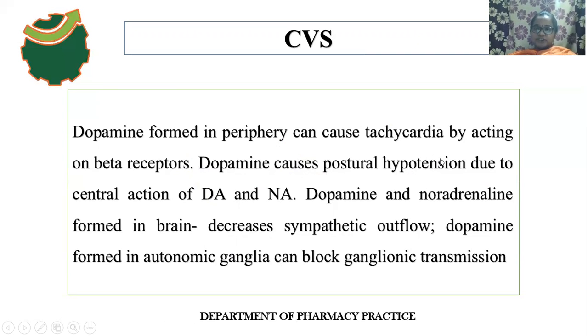The person may be affected with postural hypotension. So the peripheral action of dopamine on the heart is tachycardia, and the central action of dopamine and noradrenaline is postural hypotension, where the person's BP drops abnormally when they stand up after sitting or lying down. This occurs due to a decrease in sympathetic outflow, because excess dopamine in autonomic ganglia may block ganglionic transmission.